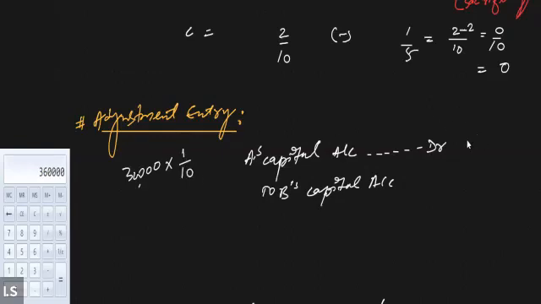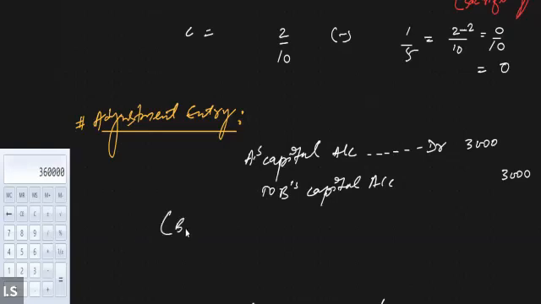So 3,000 will be debited to A's partner's capital account, and 3,000 will be credited to B's partner's capital. Got it, everyone? Is this clear? And we need to write down the narration as well.